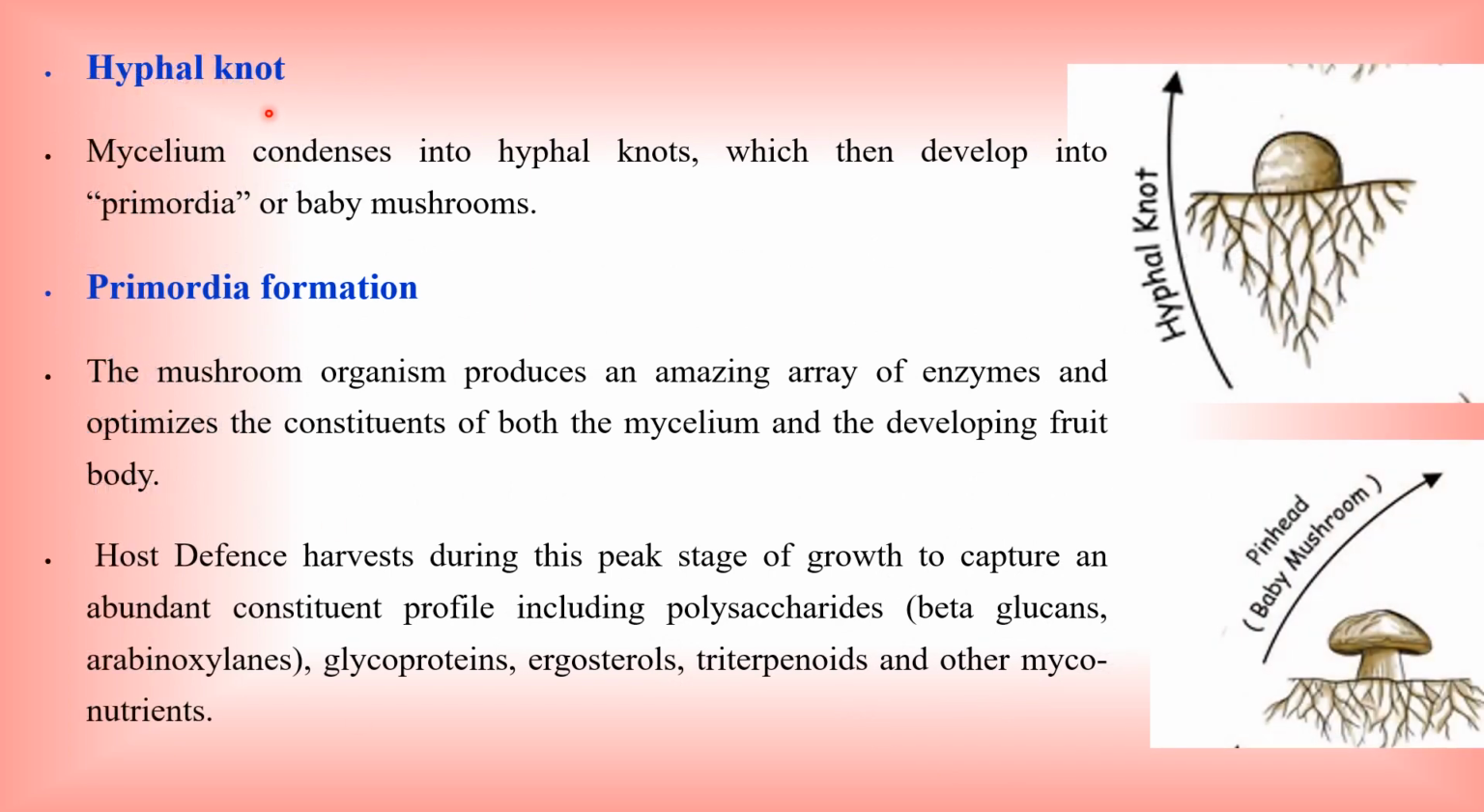And the next stage, hyphal knot. This is a hyphal knot. The mycelia condense and form a hyphal knot. It is like a pinhead with a small body of mushroom. It is otherwise called a baby mushroom or primordium formation. At this time it is visible to our naked eyes. This is called a baby mushroom.